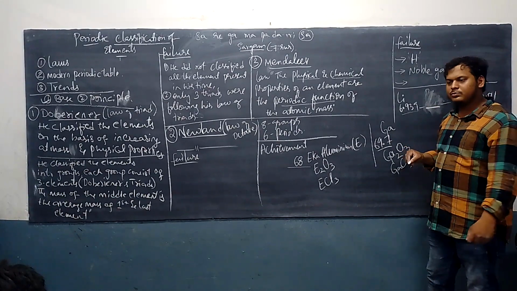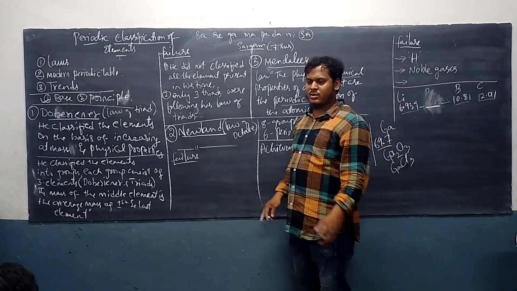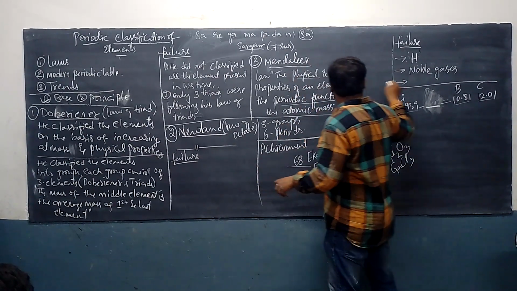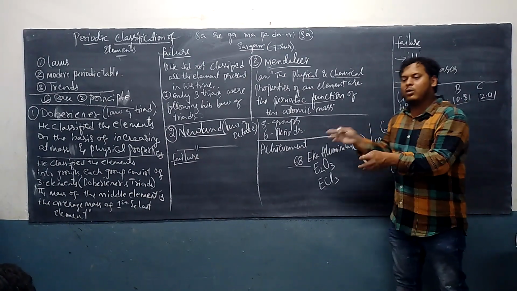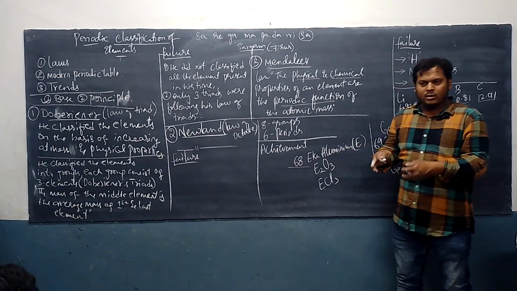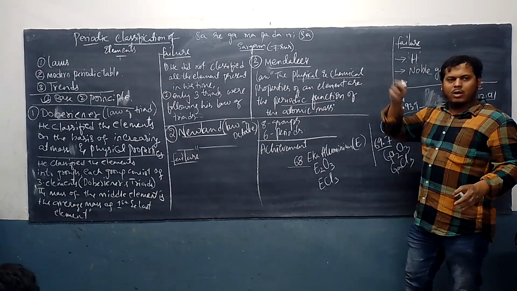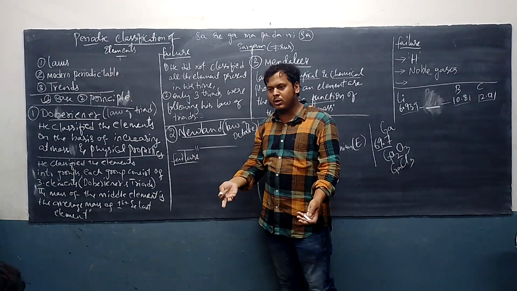After 60 years. Okay. Not after 60 years, man. We are talking about the failures. And these failures are not so big that we can eradicate it, we can stop using it. These are not so big failures. Like in the modern periodic table also there are some failures, but still we are following it.